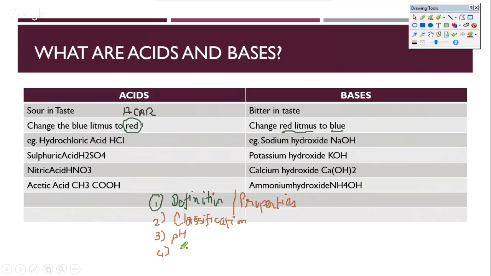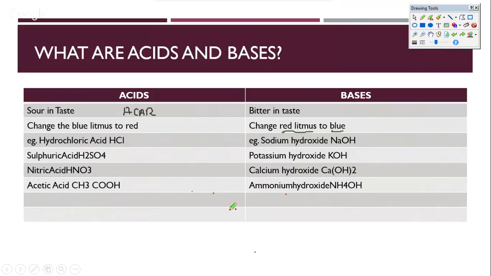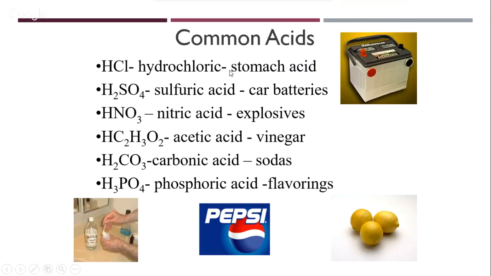The last one is where we have some important chemicals that we have to work with. There are 6 important chemicals that we work with. So all of them put together, we will understand the properties, methods of preparation, etc. So there are basically these 4 major points of this chapter which we'll be looking at as we study this chapter. Now let's go to the next page, and we find that these are some common acids that are there